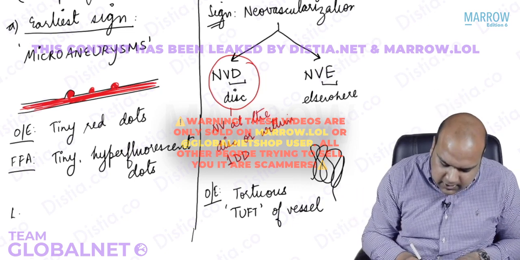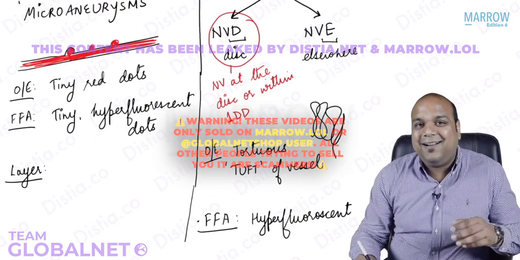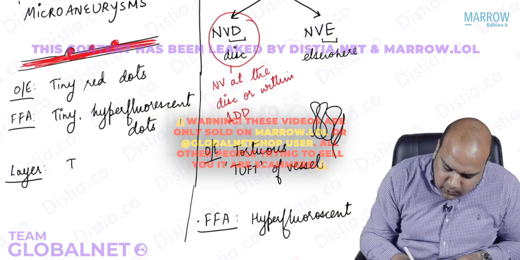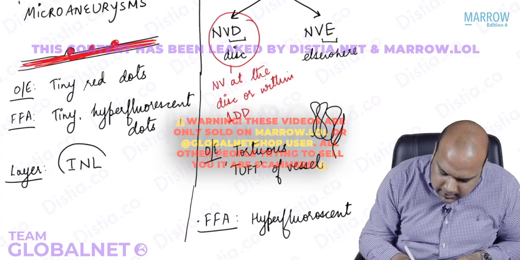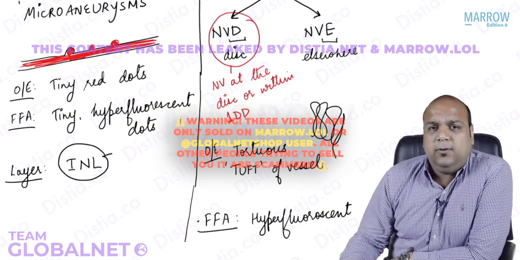Now also what they can ask you or what they do ask you is, which layer are these abnormalities seen in? So microaneurysms are seen in inner nuclear layer. Inner nuclear layer. Okay, everybody?